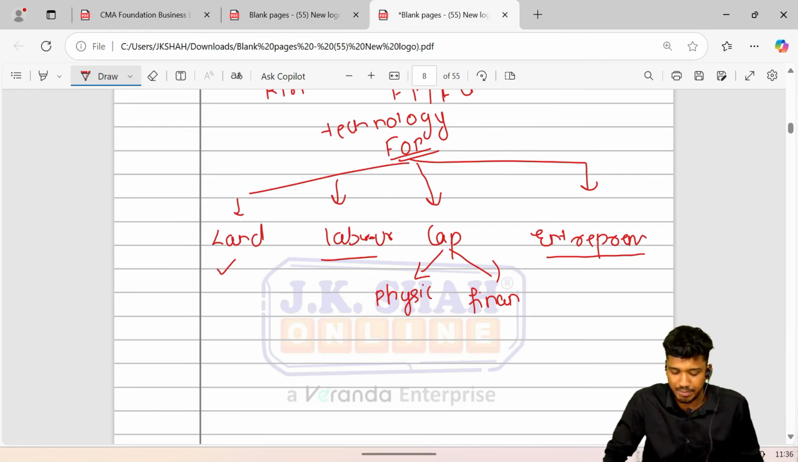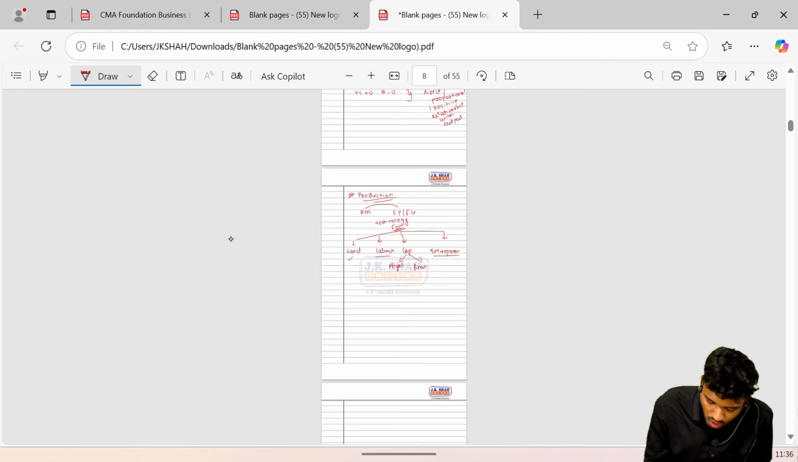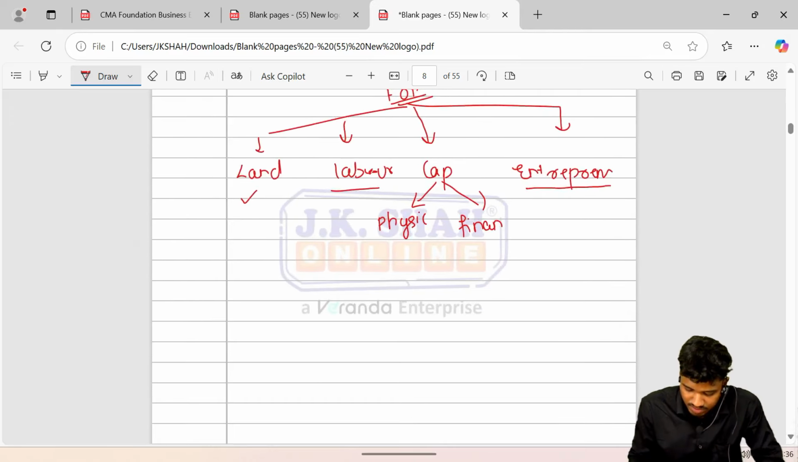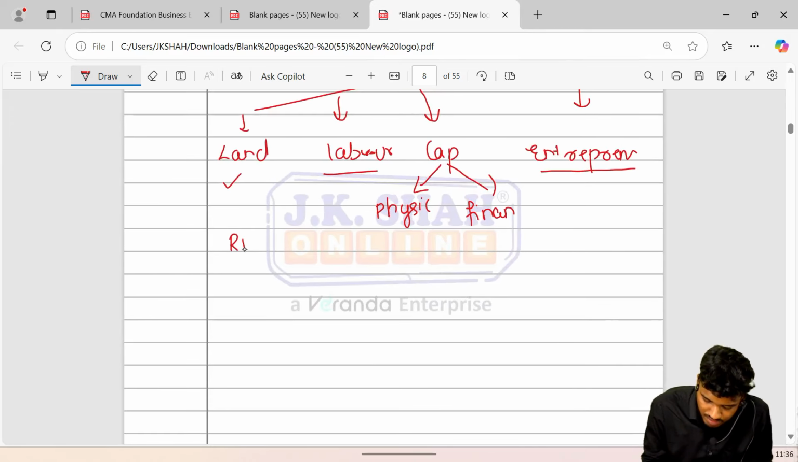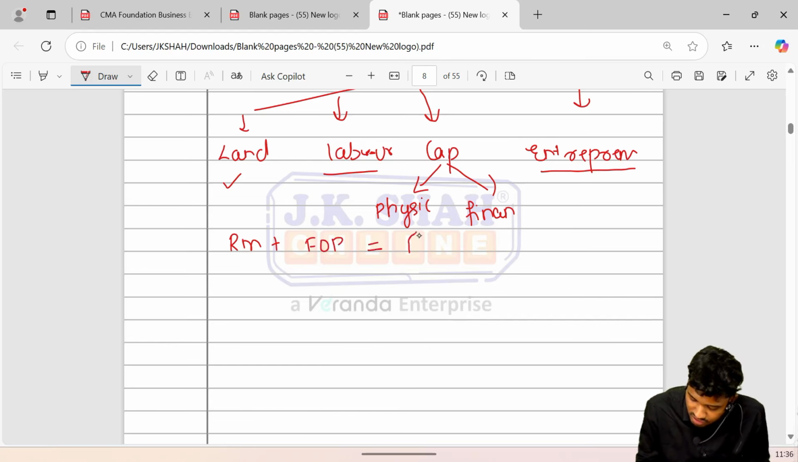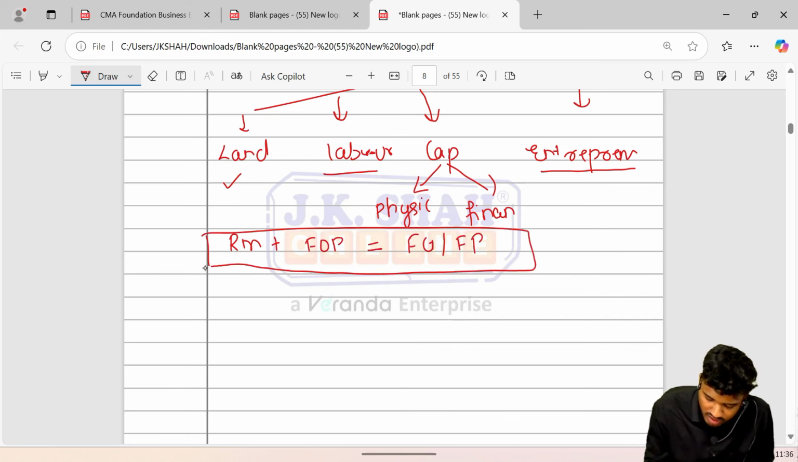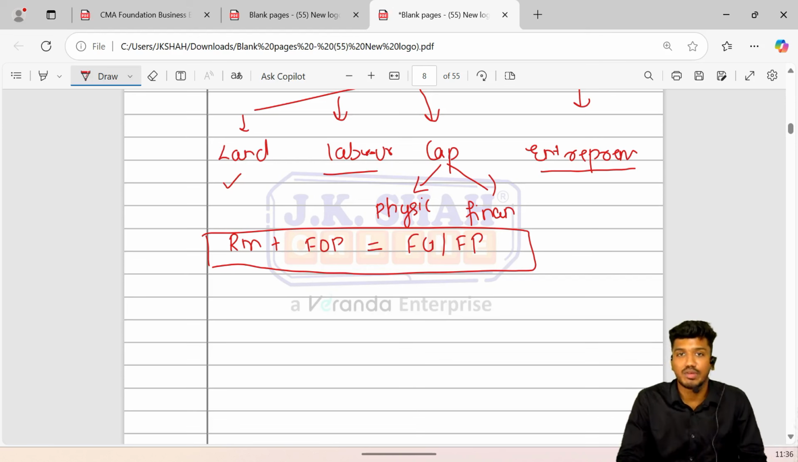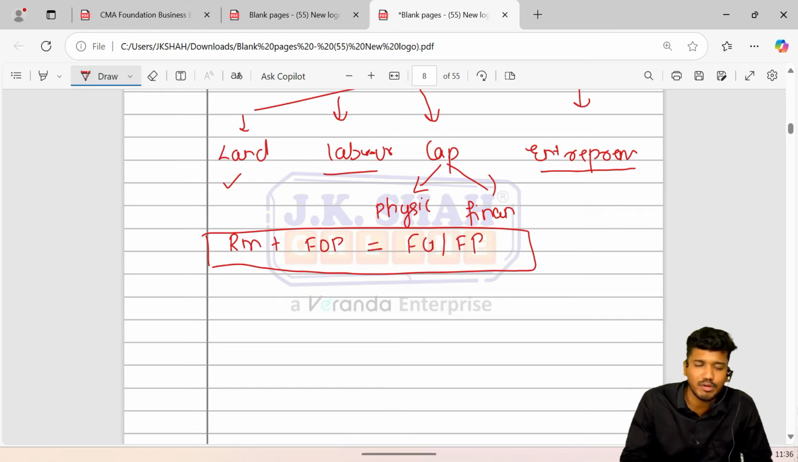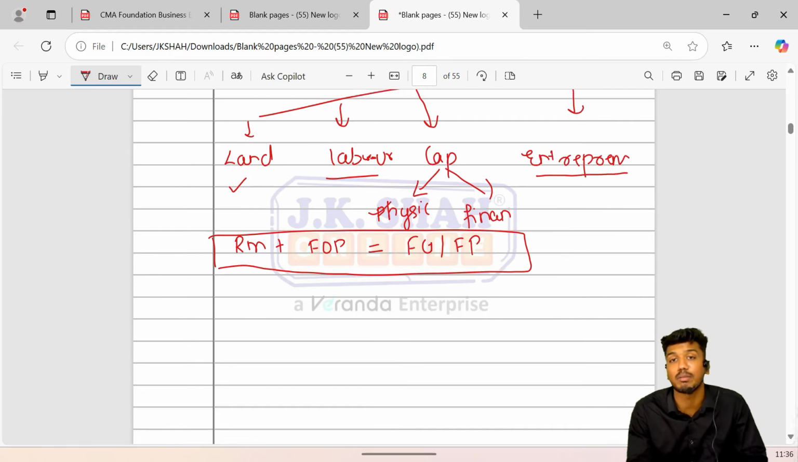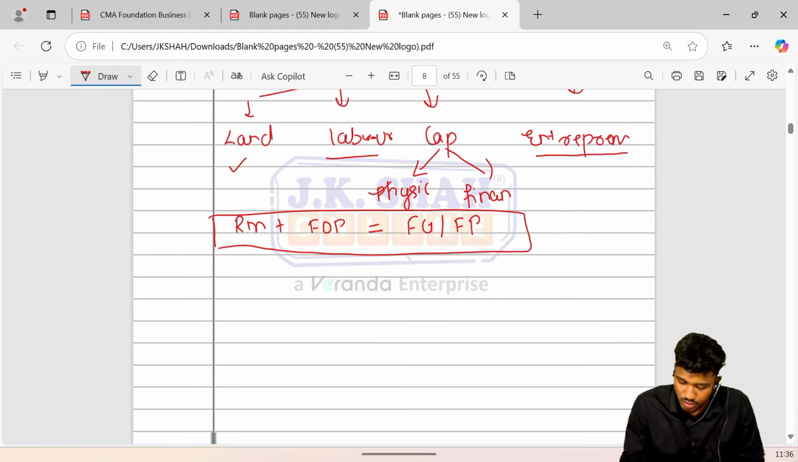Okay, moving ahead. When there is raw material plus factors of production, inclusive of technology, it will lead to finished goods or final product. That is what factors of production are. So it is conversion of raw material into final product with the help of factors of production, which is inclusive of technology, that is our physical capital, machineries. Moving ahead, good to go.